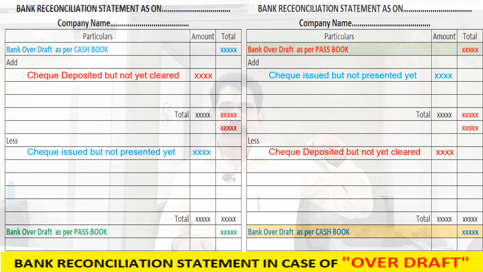Now, this is the cash book: cash book overdraft is increased. This is the passbook: passbook overdraft is decreased. If we are based on cash book, we have to minus that amount in cash book. Now it will be equal.